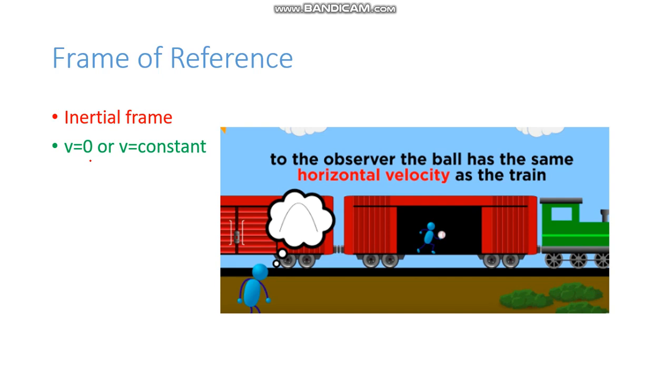So here the reference point is this person, and with reference to this you are measuring. If this person is at rest, then it is an inertial frame, non-moving. Or if this person is moving with a constant speed, even then it is called an inertial frame. Okay.